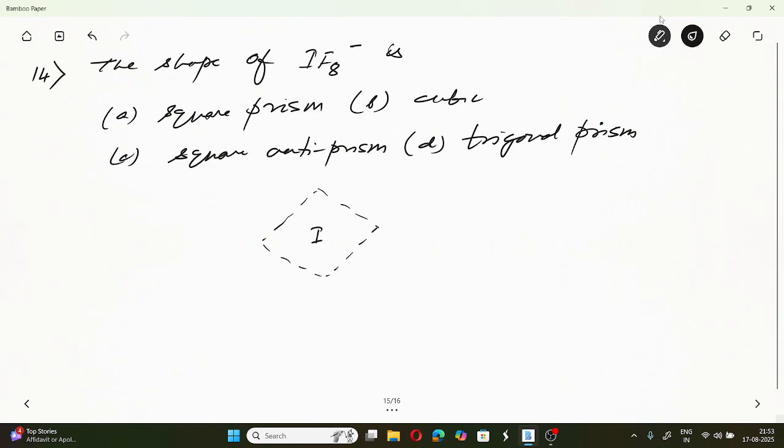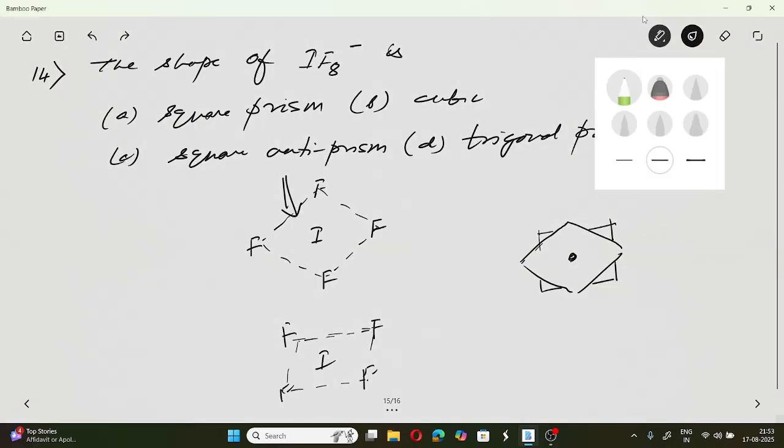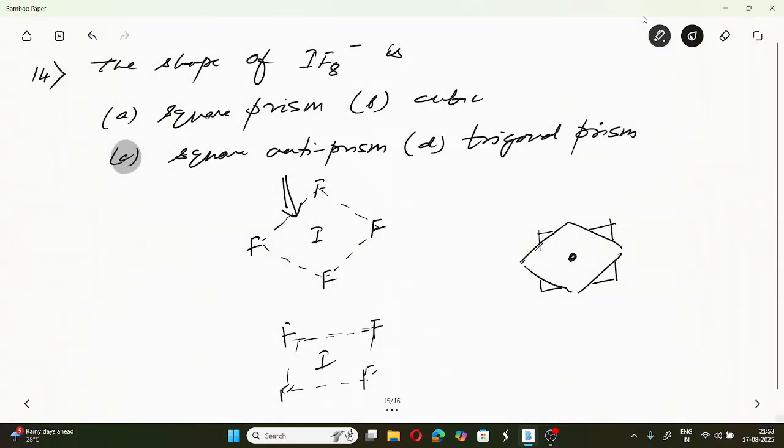If you look from above, it is more like a square prism, square antiprism, very sorry, a square antiprism structure like this, with iodine at the center and 4 fluorine atoms on each square, with a negative charge. So the answer is square antiprism. You need to know this structure.